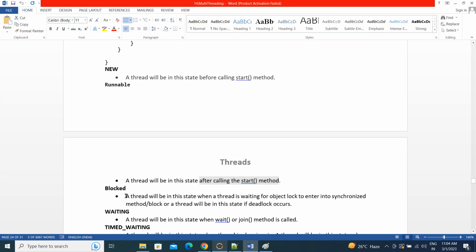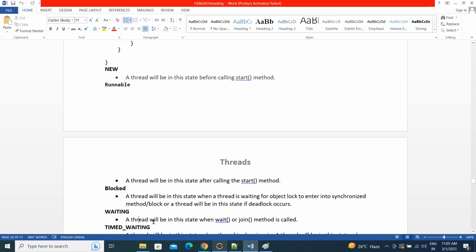Now blocked. A thread will be in the blocked state when it is waiting for an object lock to enter a synchronized method or block. If one thread has already acquired the lock of that object and some other thread is waiting, that waiting thread is in the blocked state because the object is already locked by another thread.